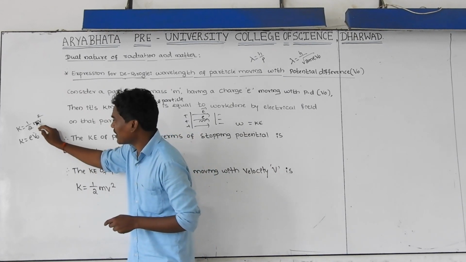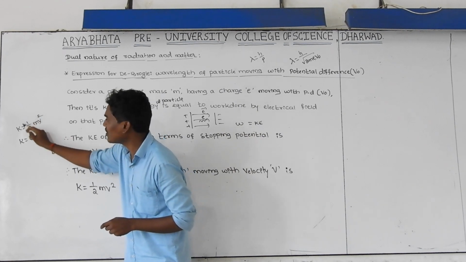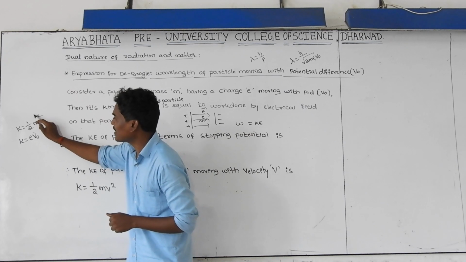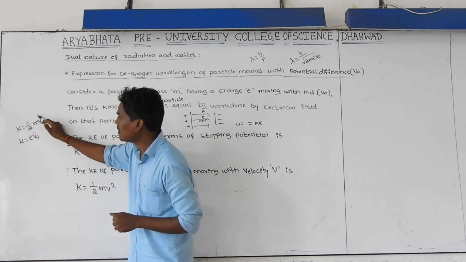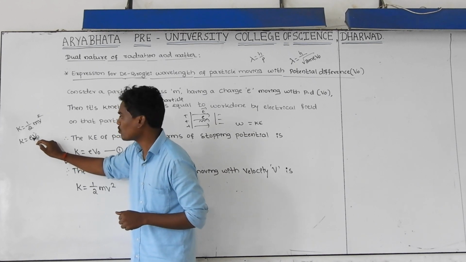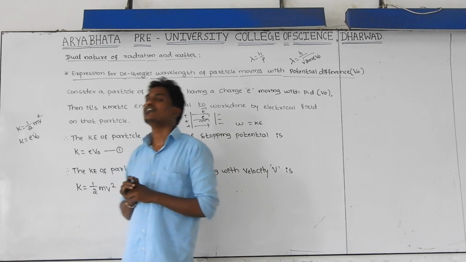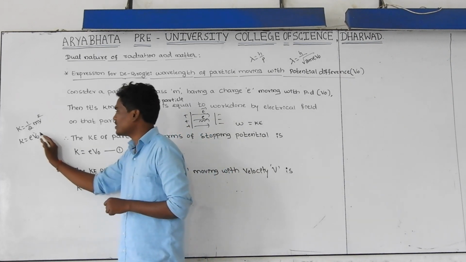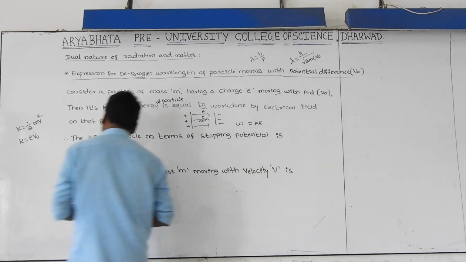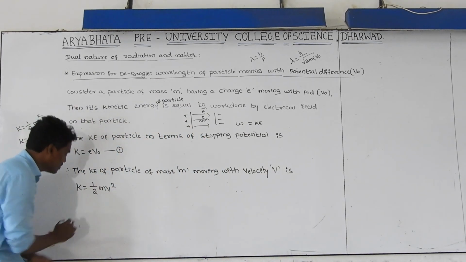Whenever the particle having a mass is moving with velocity v, this is the general formula to find its kinetic energy. If you find its kinetic energy by using this formula, that answer is exactly equal to the magnitude of e V naught. This is the kinetic energy in terms of stopping potential, and this value is exactly equal to this kinetic energy. That's why let us take K is equal to 1 by 2 m v square.